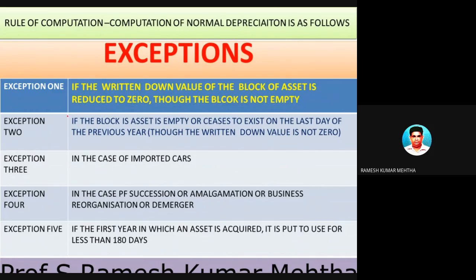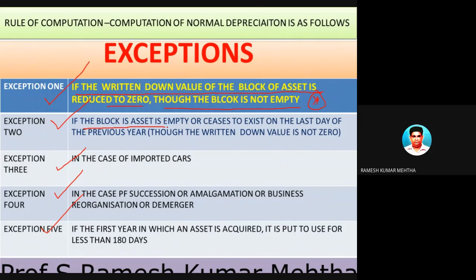So what are these exceptions? I will just read them out, because I have a separate slide where I have calculated and shown the explanation of exception 1, exception 2, exception 3, exception 4, and exception 5. Now let's talk about exception 1. The written down value, WDV, of the block of asset is reduced to 0, though the block is not empty. In the next slide, I have given a numerical example. I will explain at that point. Just listen to the different exceptions.